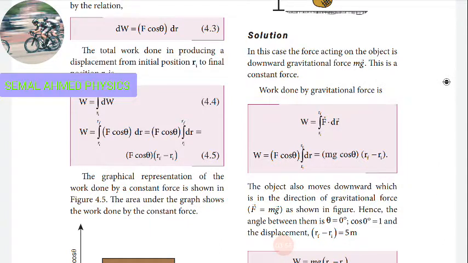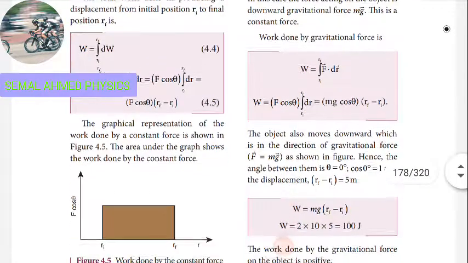F cos theta taken outside, because that is a constant. And what is the variable? The variable will be dr. dr is the displacement. So from the starting Ri to the final Rf, we are producing the displacement dr, which is equal to F cos theta, substituting the limits: upper limit Rf minus lower limit Ri. So this is equation 4.5.